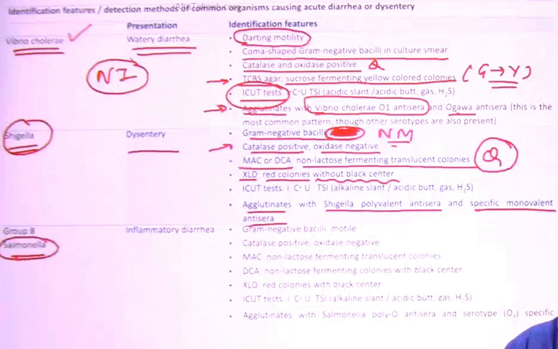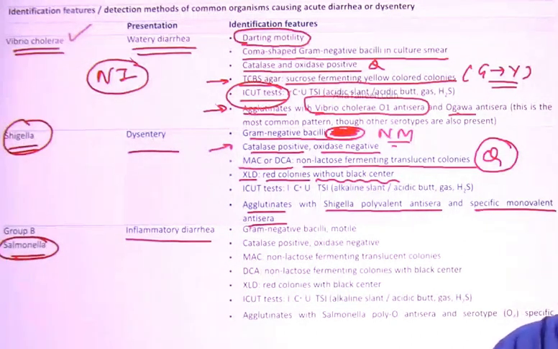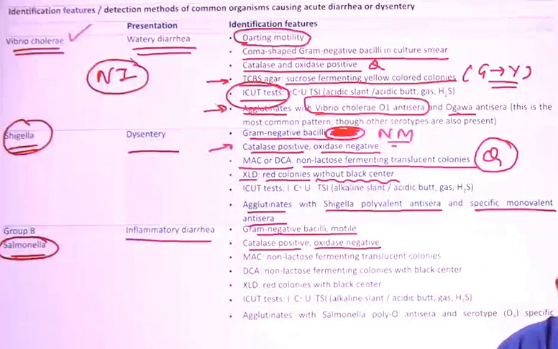Now talking about Salmonella, it is again inflammatory. The fecal leukocytes will be observed. This is a gram-negative bacilli which is motile. Catalase positive, oxidase negative.